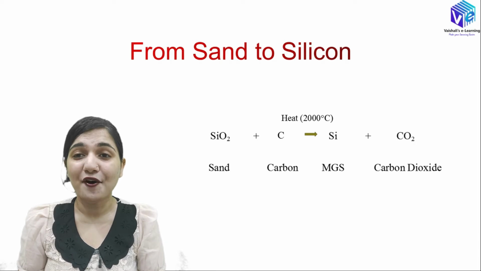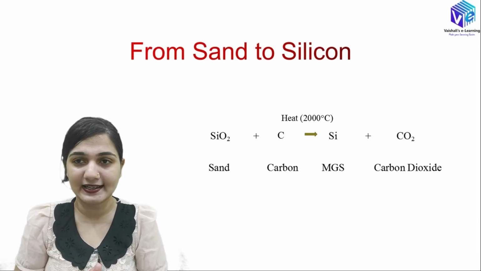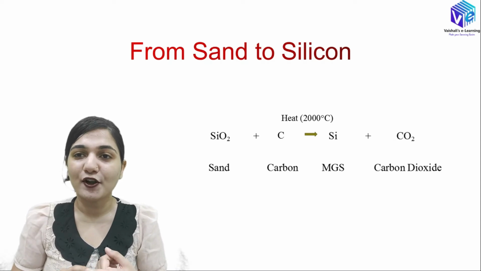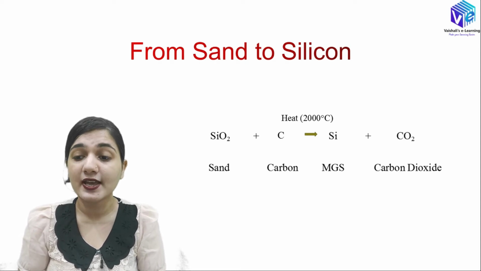Okay, so first of all we have the sand, and we have to form the metallurgical grade silicon from the sand. As I have already told you, in the first step we are making the metallurgical grade silicon. So what I have is SiO2. I will be adding carbon to this SiO2, then supplying a very high heat, 2000 degrees Celsius. Then I will be getting the metallurgical grade silicon and carbon dioxide.